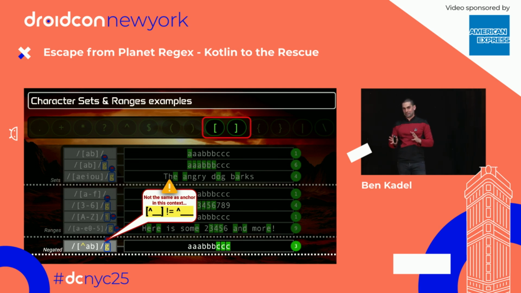Now, the flip side of that. Negated character sets or ranges. Previously, we said, regex, you can pick one from these. Negated is, regex, you may not pick one from these. Anything but these. And to negate a character set, you just throw a chevron at the front of your range or set. Now, that is not the same chevron as it is for positional anchors. And this is why sometimes regex is a little bit tough, because some characters have slightly different meanings depending on the context.